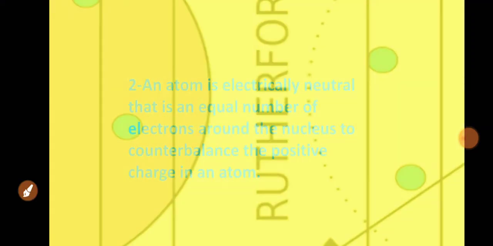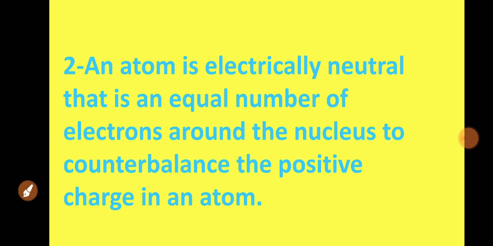Now, an atom is electrically neutral, that is, there is an equal number of electrons around the nucleus to counterbalance the positive charge in an atom. Actually, Rutherford told that an equal number of electrons and protons are present in the atom. That is why the atom is neutral. Electrons have the negative charge, protons have the positive charge. So if both are equal, then the atom will be electrically neutral.